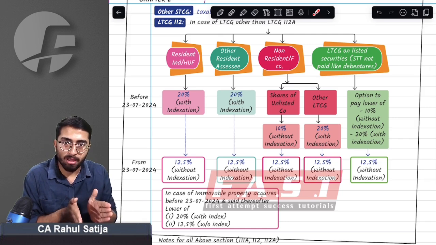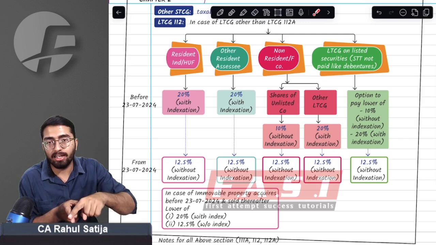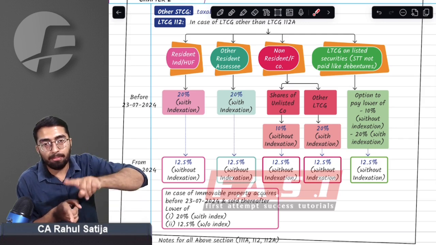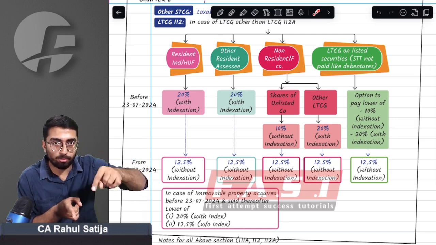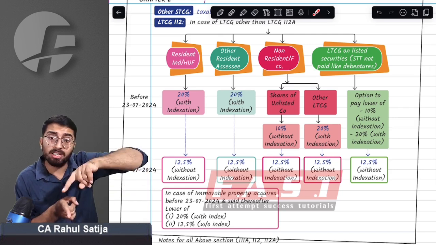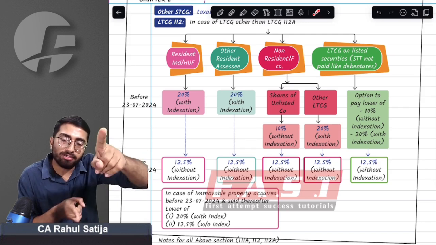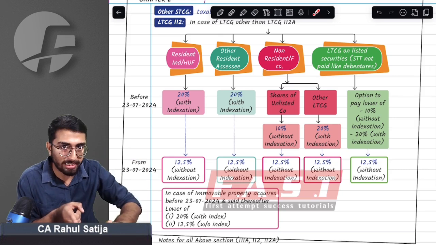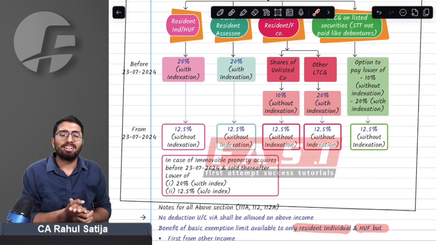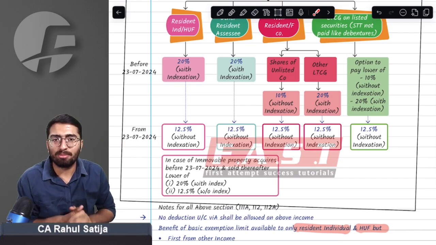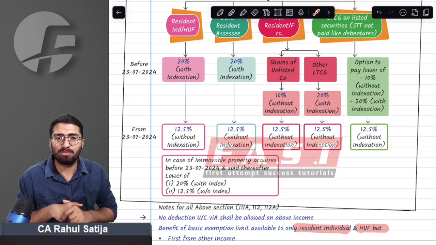The government changed that if any resident individual or HUF buys immovable property before the budget and sells it thereafter, after the budget, then for the purpose of calculation of total income, you will not be allowed indexation. But for the purpose of calculating taxes, you will be allowed indexation. Did you get this point or not?